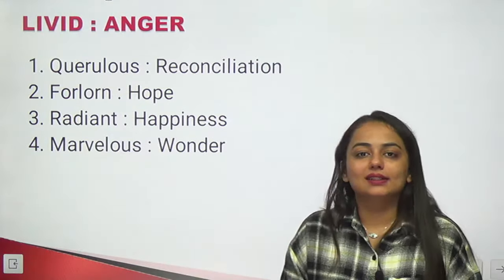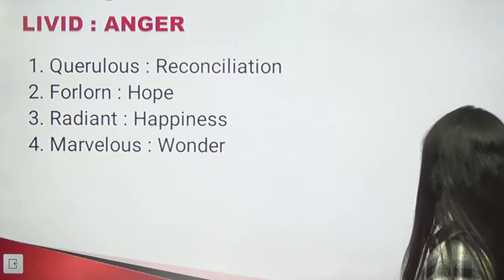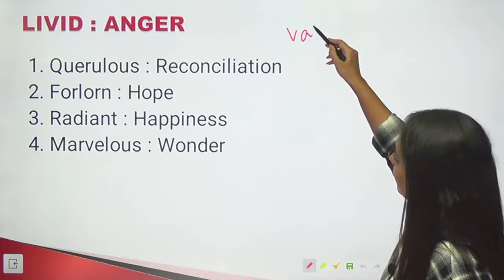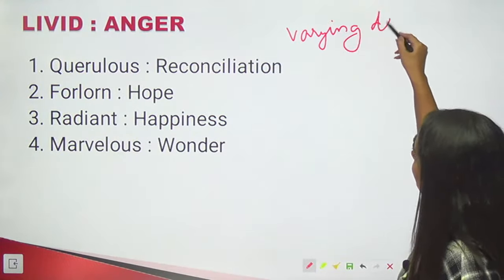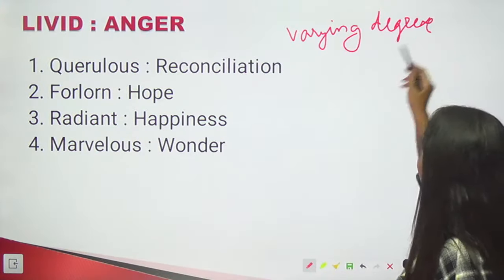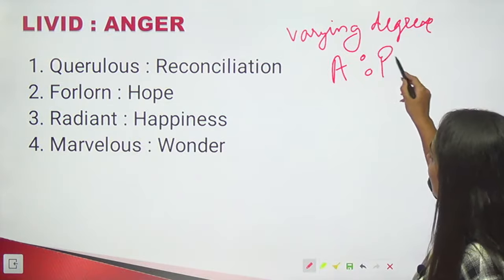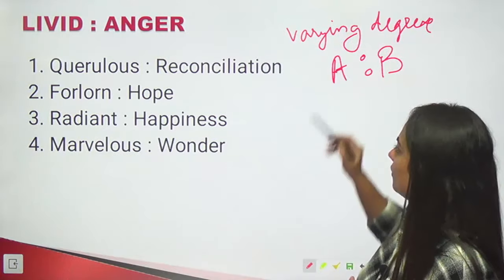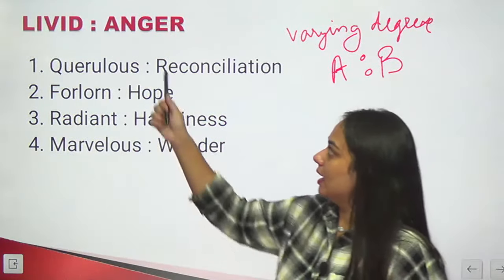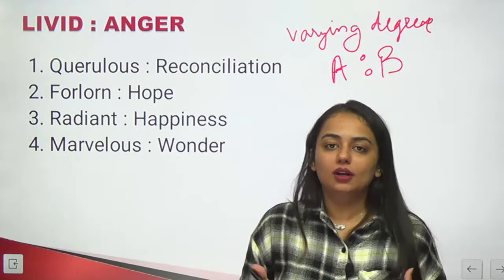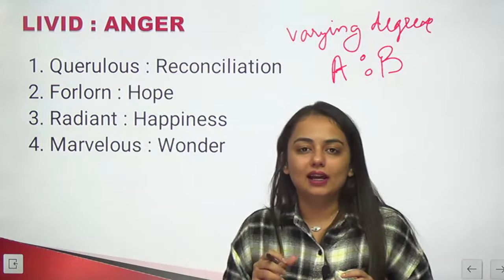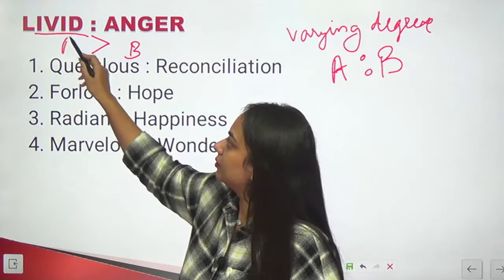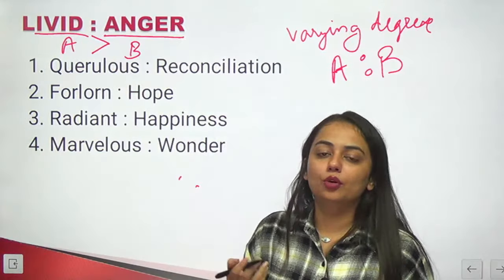Livid and anger. Again, similar kind of relationship but varying degree. ऐसे relationships को हम कहते हैं varying degree, which means both A and B mean the same thing but in different degrees. दोनों की measurement जो है वो कम या ज़्यादा होगी. For example, anger is, we all know, being bitter or being aggressive. Livid is being very angry. So degree of this one is greater than degree of this one. But they both mean the same. They both mean being angry.